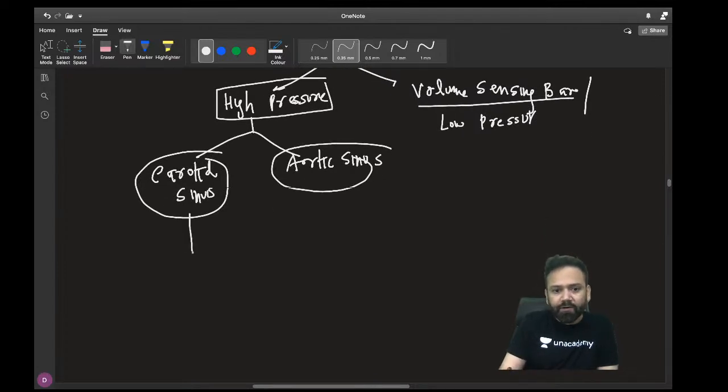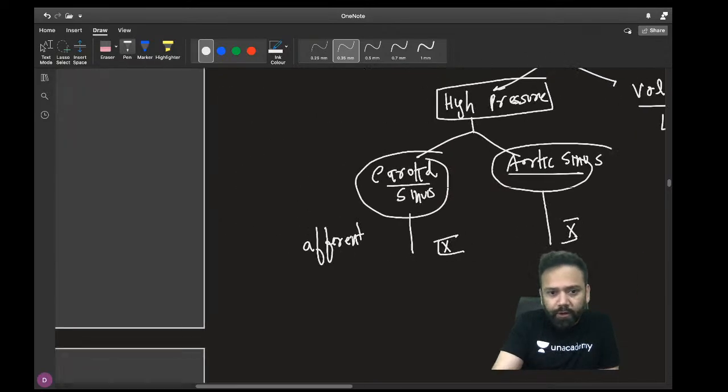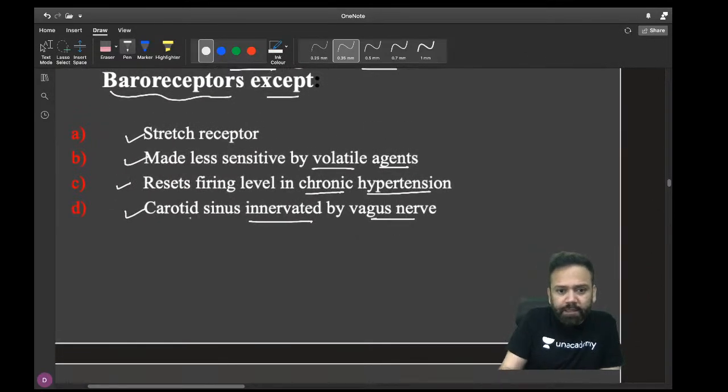Now, what is the afferent of the carotid sinus? What is the afferent of the aortic sinus? Who will tell me the afferent? It is the ninth nerve, and this is the 10th nerve. Now you can go to the question also. See, carotid sinus is by the vagus nerve.